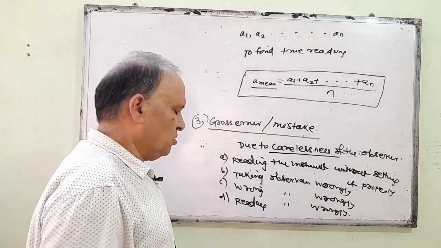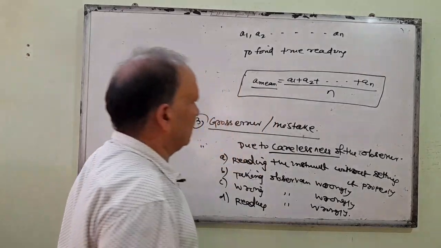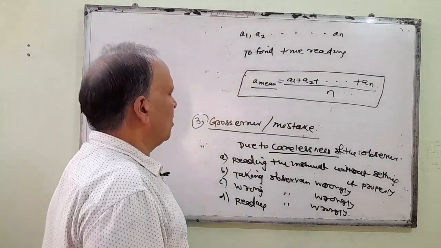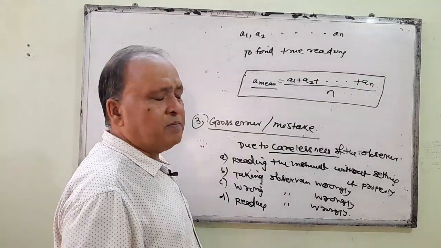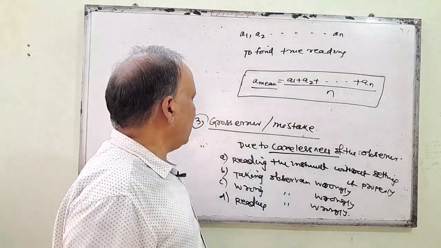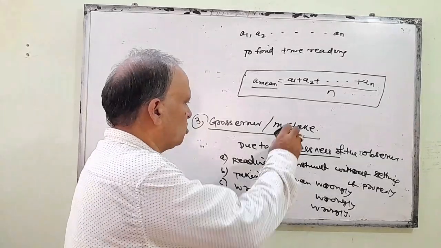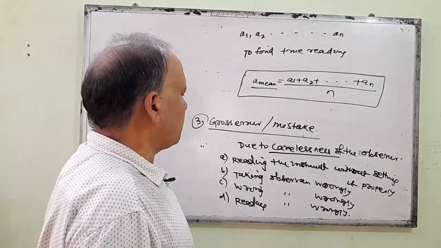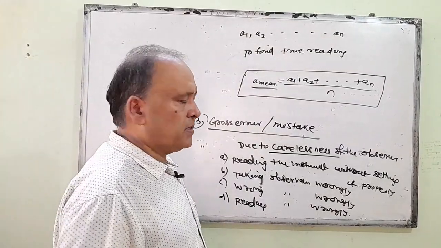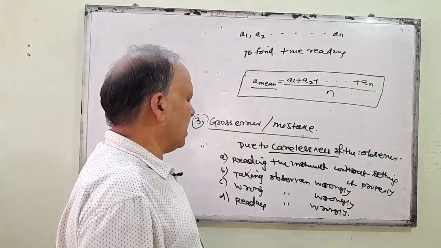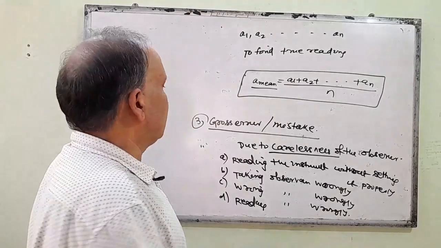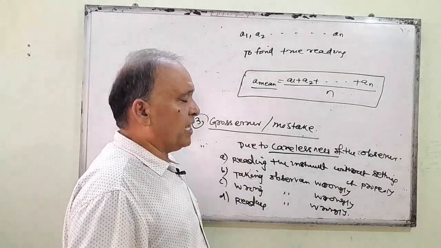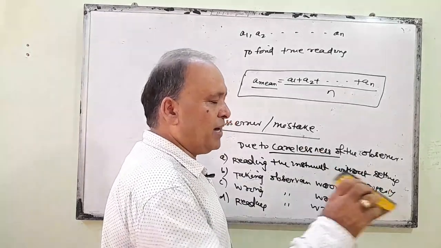So, in error analysis, theoretically I say there are three types of error. One is your instrumental error, second one is your random error, third one is your gross error, which is known as a mistake. Again, this systematic error may be of different types. Your systematic error may be instrumental error.